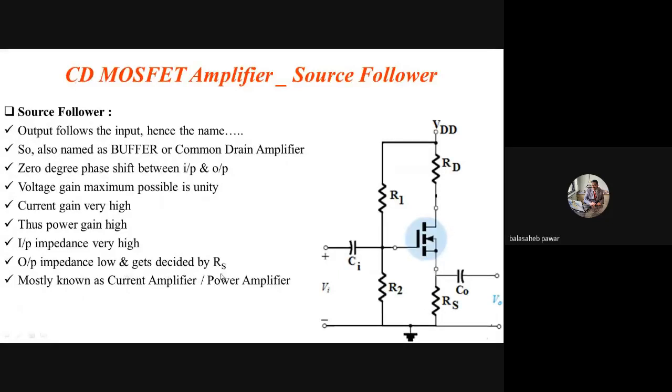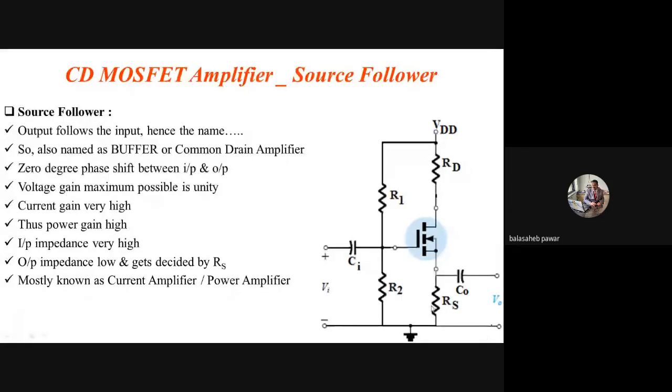Because whenever we have to determine the input and output impedances as well as gain, that will be the AC analysis. And for AC analysis, the first step is draw the AC equivalent circuit. So for this shown one, if you draw the AC equivalent, then output impedance, that is looking from the output side, that means you have to look from here, where the VO is shown, this CO will act as a short circuit, correct? So what you will observe, there is a RS directly, correct?